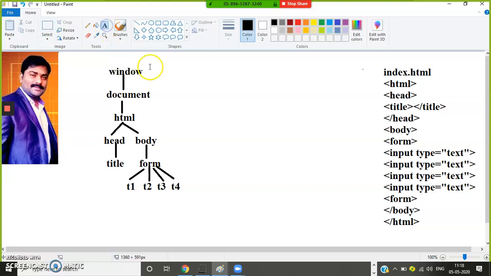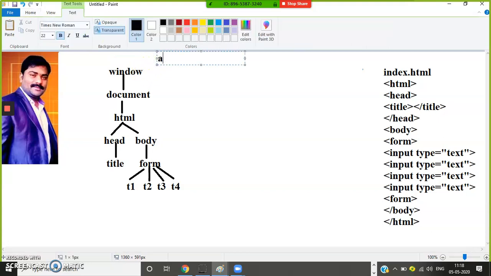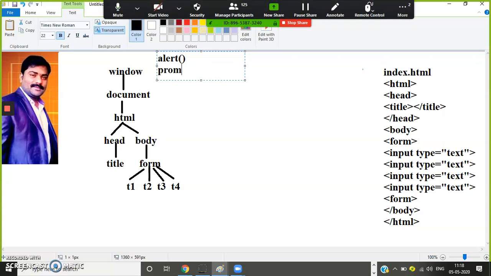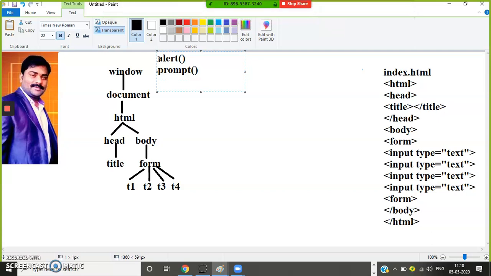And under this window object you also have three functions. One is the alert function. Another one is the prompt box. Another one is the confirm box. What we discussed in the last video about dialog boxes belongs to the window object. Okay? So what is the advantage of this DOM?